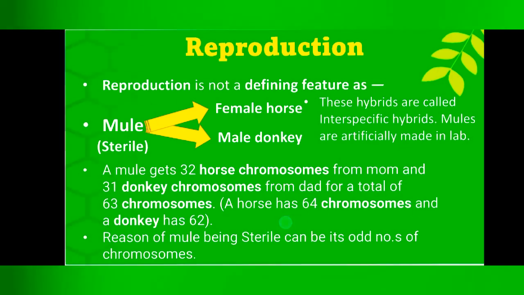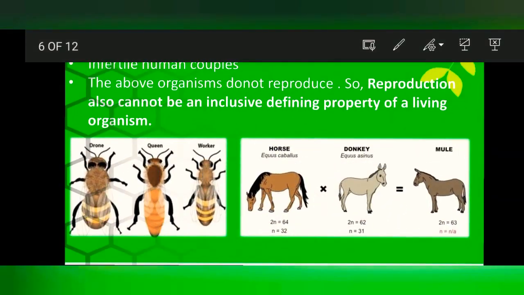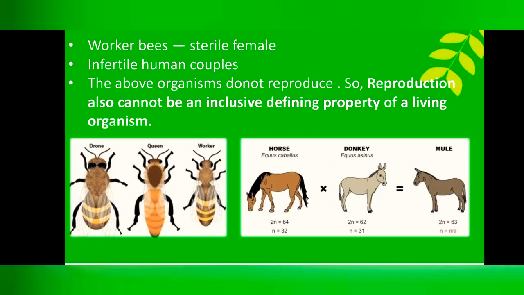Okay, let's talk of the worker bee. A worker bee is a sterile female honeybee. If you observe in the picture, honeybees are of three types. Drone bee, a male honeybee; queen bee, a female honeybee; and worker bee, a sterile female honeybee. We will learn more about the life of honeybees in our further chapters. It's a very interesting topic.